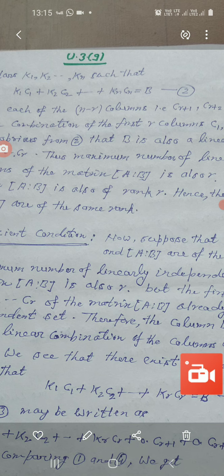Now we compare equation number 1 and equation number 4. Then we get x1 equals k1, x2 equals k2 and so on, xr equals kr, and x(r+1) equals 0, x(r+2) equals 0 and so on, xn equals 0.